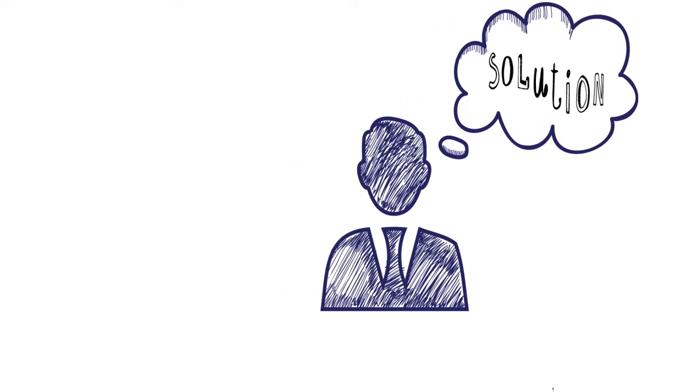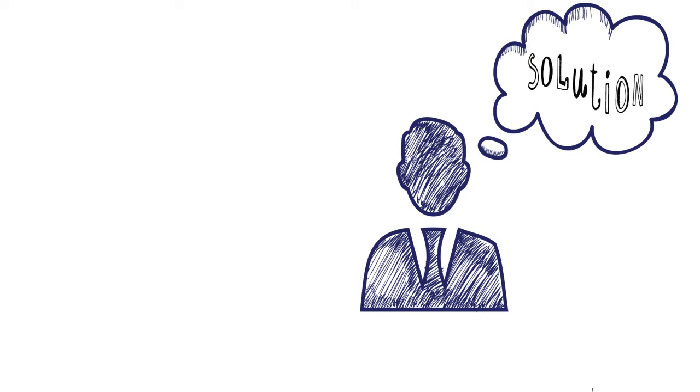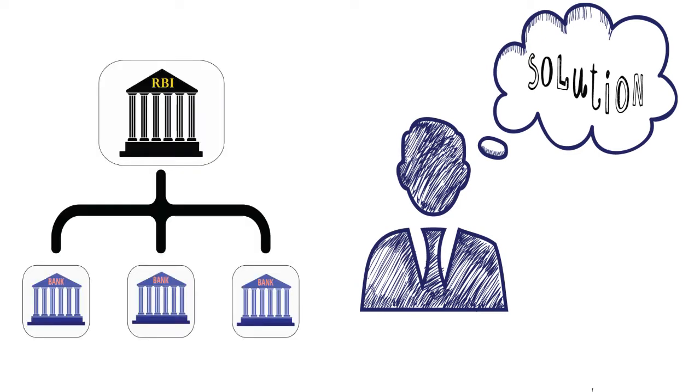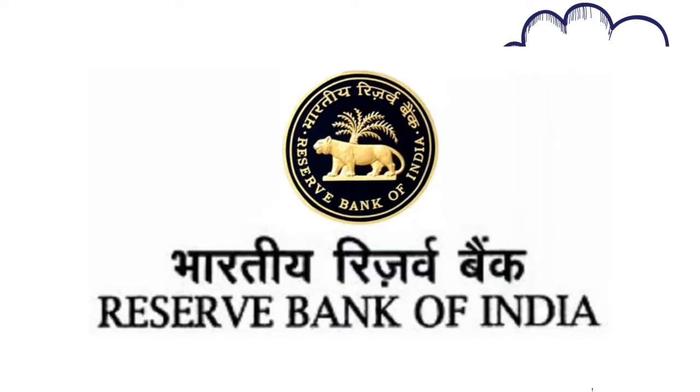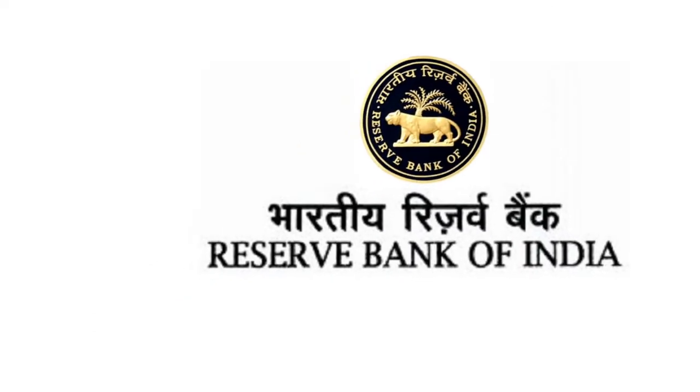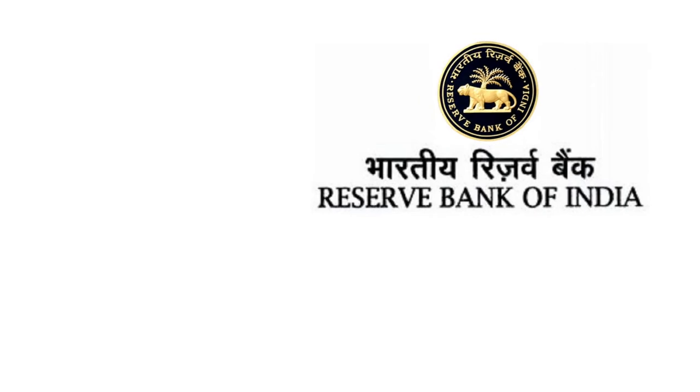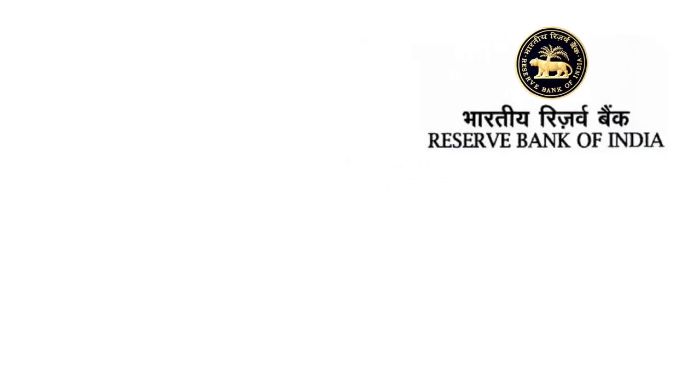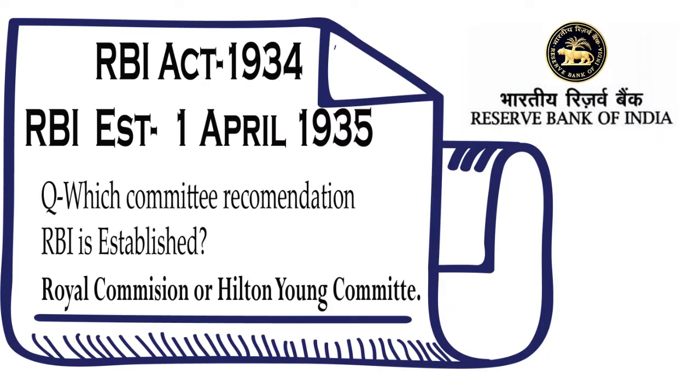The committee said that we have to create a bank. And the responsibility of that bank should be to control all other banks, not to function as a normal bank. And in 1926, they decided to start the RBI. And the RBI Act was passed in 1934. And what is that Act? The Act is nothing but what a bank should do and what a bank should not do.